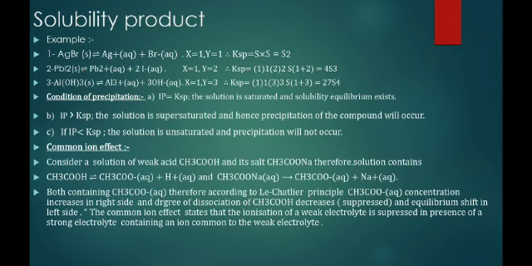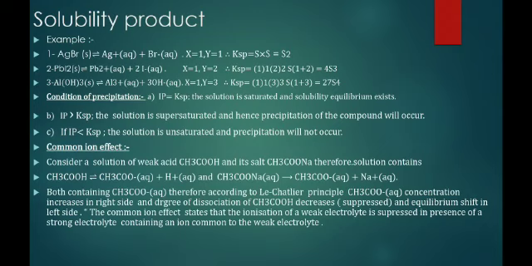So both contain CH3COO minus ion. Therefore, according to Le Chatelier principle, the CH3COO minus ion concentration increases on the right hand side. Therefore, the equilibrium will shift to the left hand side and give more CH3COOH.